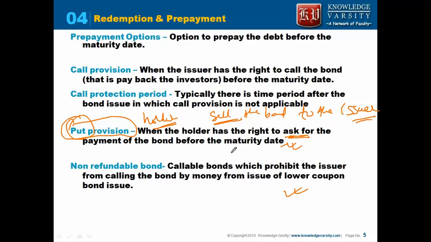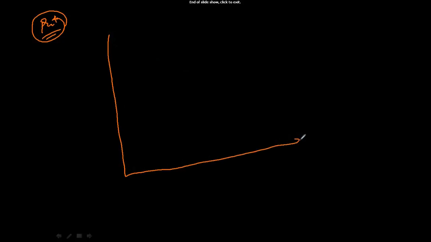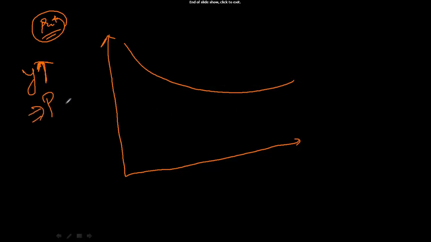When typically he will put the bond, when he will sell the bond to the issuer. So typically what happens is the put provision also has the dates that you can put the bond at, and this price. Let's try to understand the price-yield relationship of a normal bond. So when the yield increases, what happens to the price? The price will be decreasing, right?